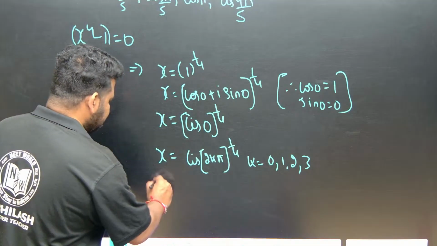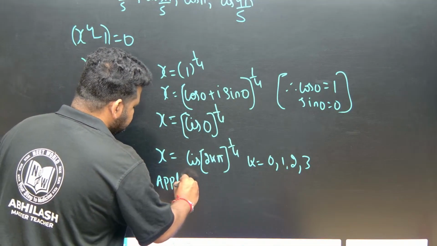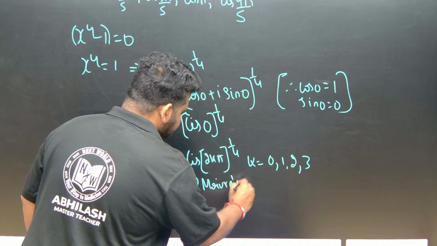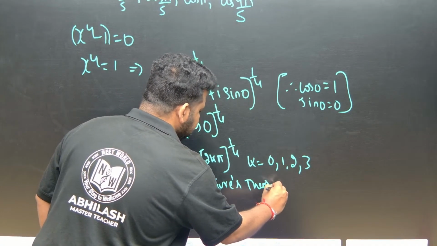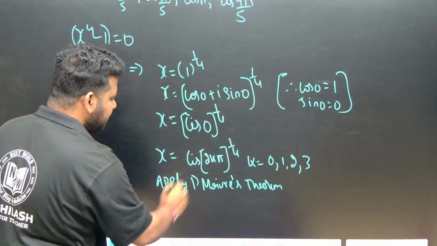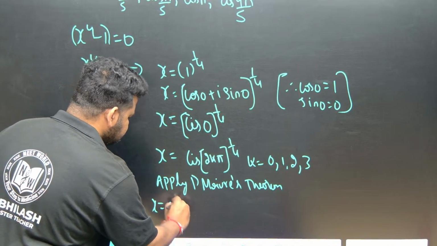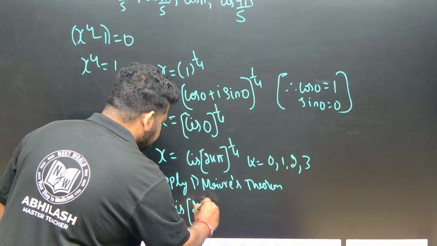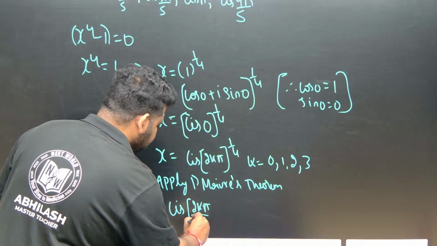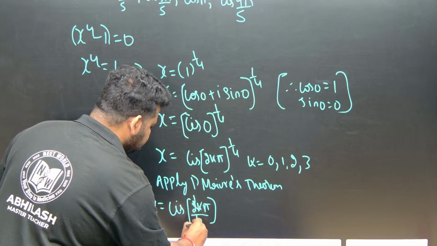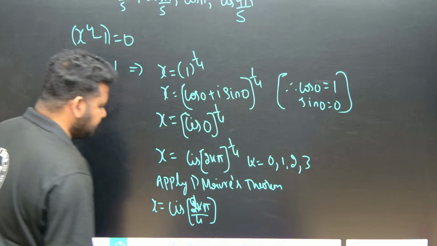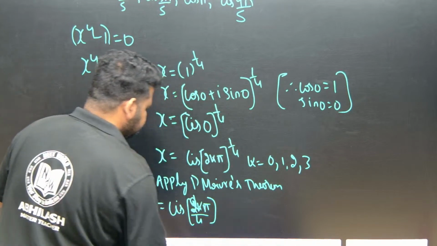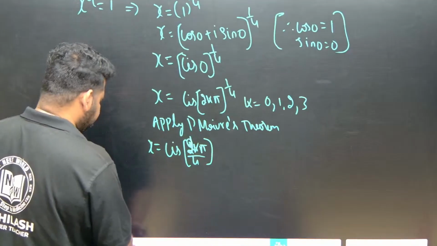Now, let us apply De Moivre's theorem. So, this will become what, friends? The 1 by 4 will come inside. So, x will become equal to cis 2k pi by 4, because 1 by 4 means 4 will come here. So this will become 2k pi by 4. Correct now? Now, if we simplify this, we will have what?